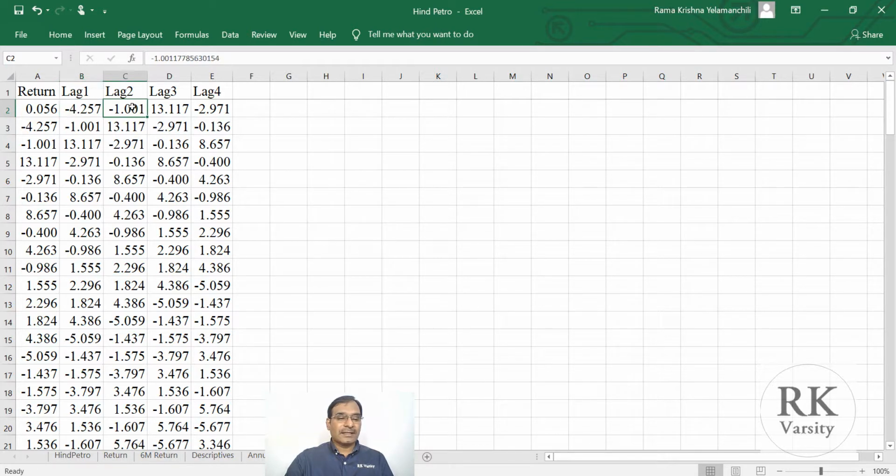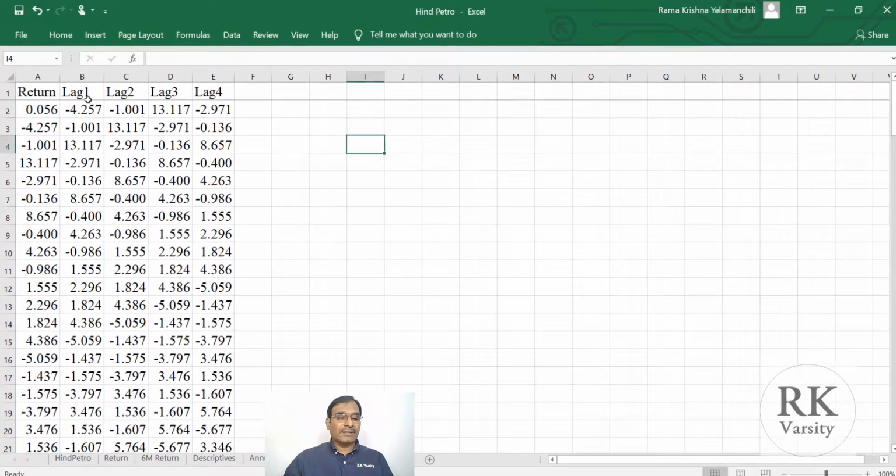And when we say lag 2, that means whether today's return has any impact on the return after 2 days, that is on the second day. When we say lag 3, that is the correlation between today and the third day, whether today's return has any impact on the third day. And when we say the fourth lag, that means whether today's return has any impact on the fourth day.